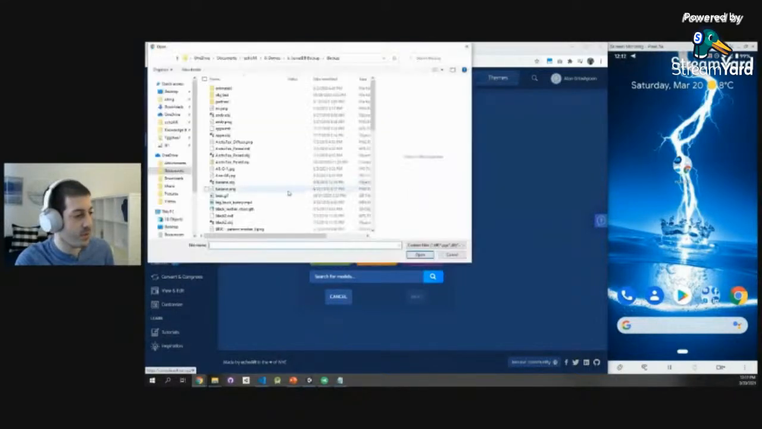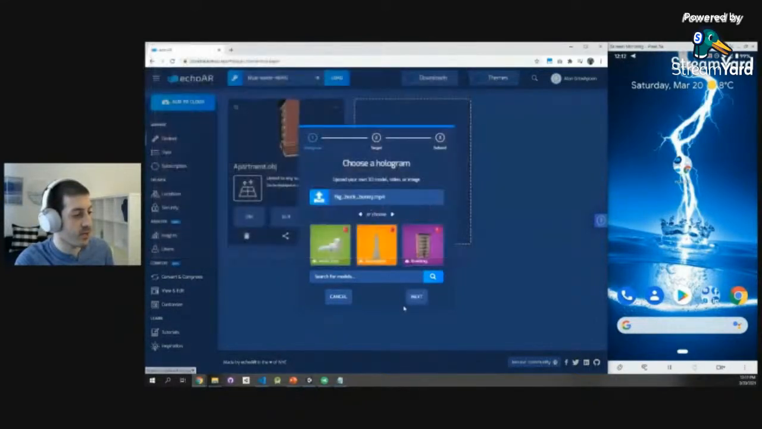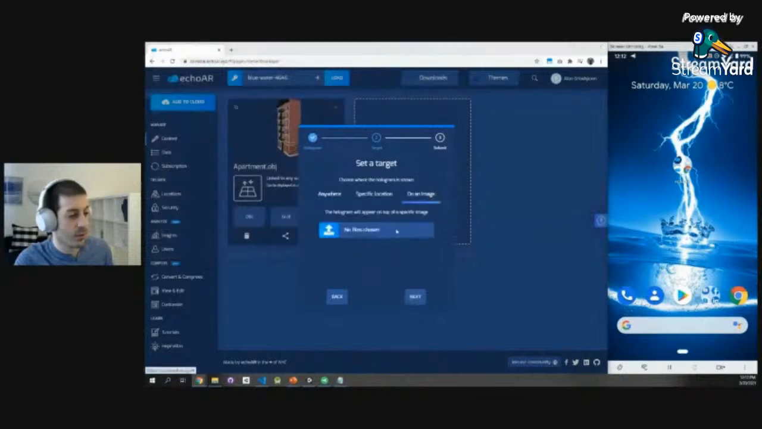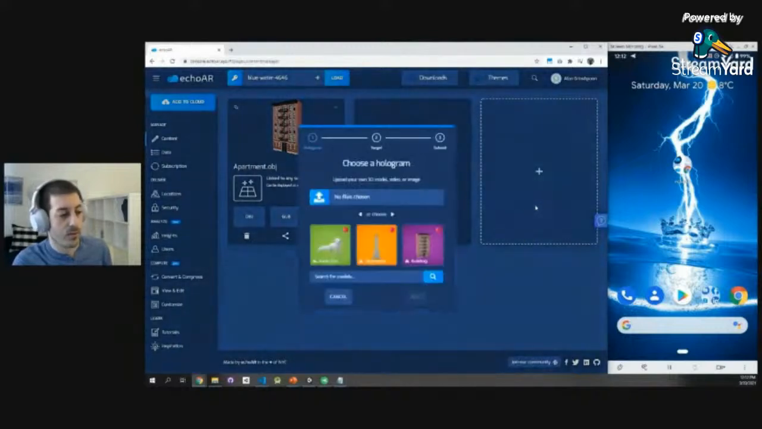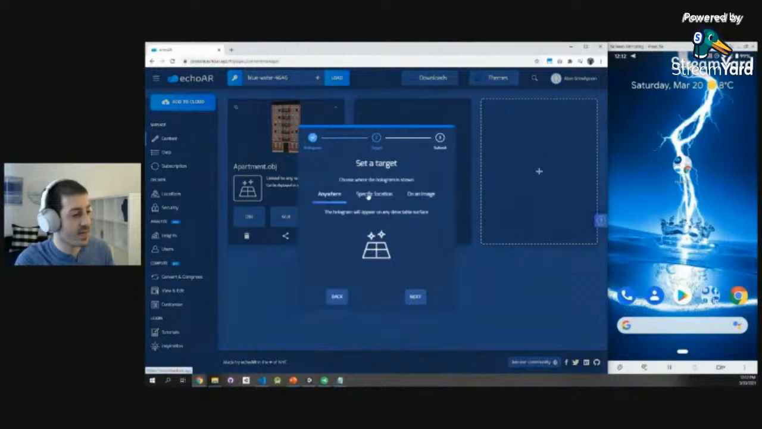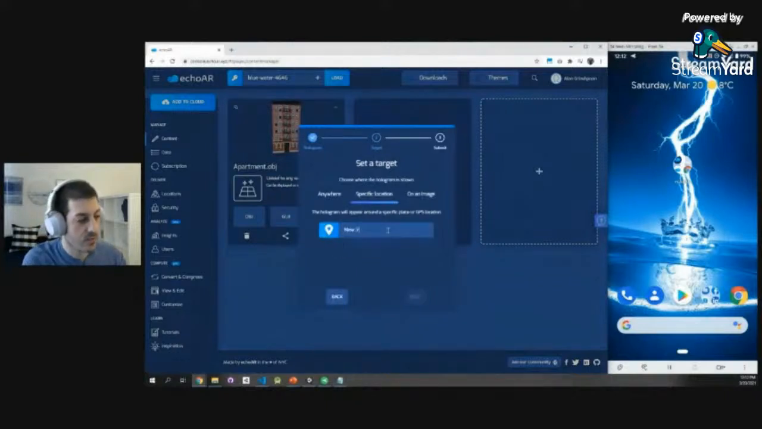Let's show an example with videos. I'm going to throw in a video file right here, and I'm going to choose an image. I'm going to throw in a specific image that I want to be the target. Let's throw that in. And another thing that you can do is upload content based on location. So I can throw in this 3D model, and I can say I want this to be in a specific location. For example, I want this model to be in New York.